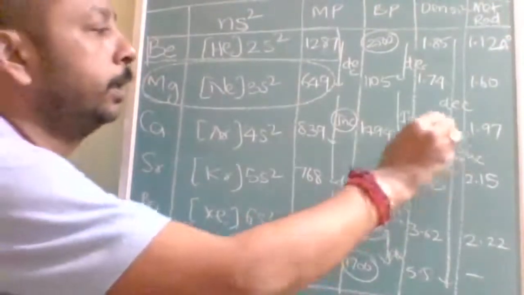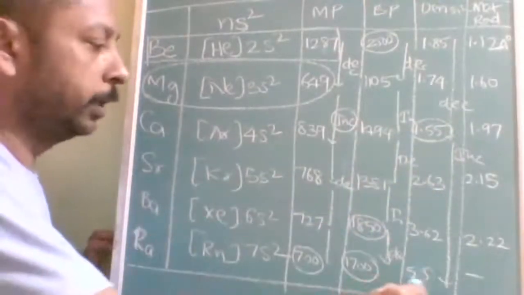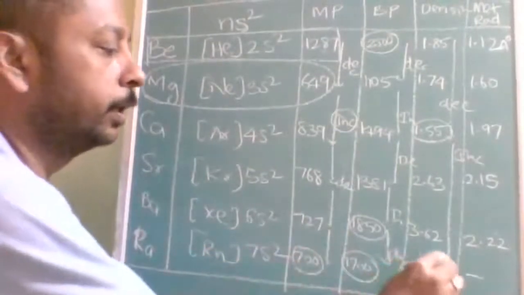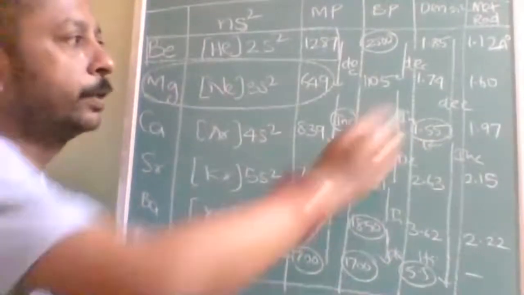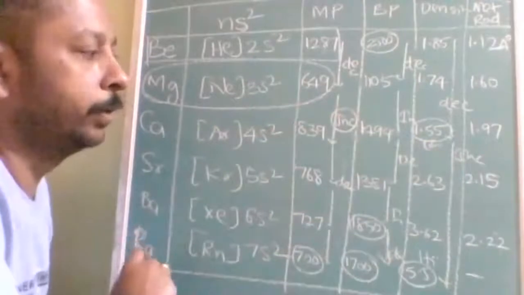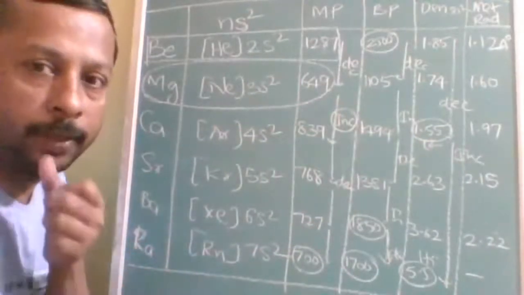The lowest density is of calcium. The highest density is of radium. Is it understood? It decreases up to calcium, then increases from calcium. This is about the density variation.